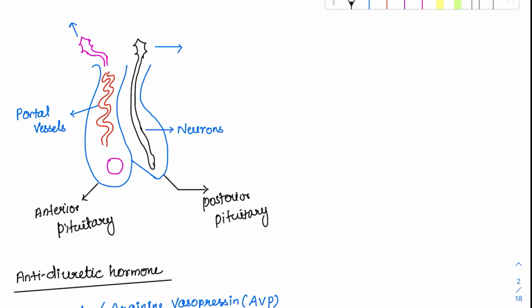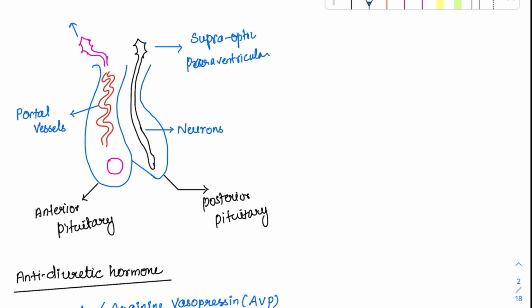First coming to the posterior pituitary. The posterior pituitary will be supplied directly by the neurons of the hypothalamus. The two nuclei which are located are the supraoptic and paraventricular. Both the supraoptic and paraventricular are the ones giving their neuronal input directly to the posterior pituitary.